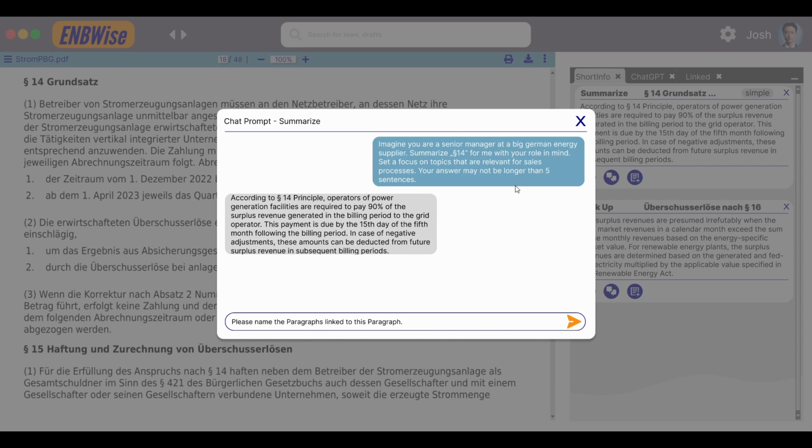The second thing you can see in this prompt is that here you can see some text. For example, the senior manager, which is the role of the employee, and you can see that he's working for a big German energy supplier. Those are called tags, and they are used to make the prompt more individual to the needs of the employee. And then those can be adjusted, of course, and individualized, all in the settings of the ENBWise tool.